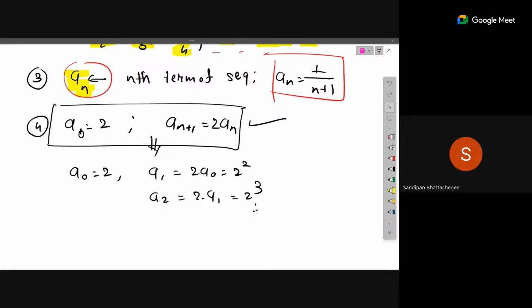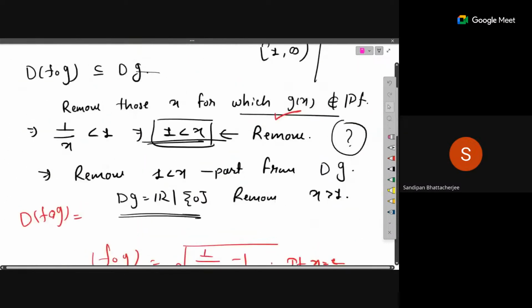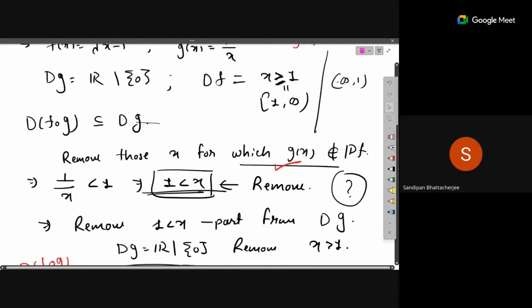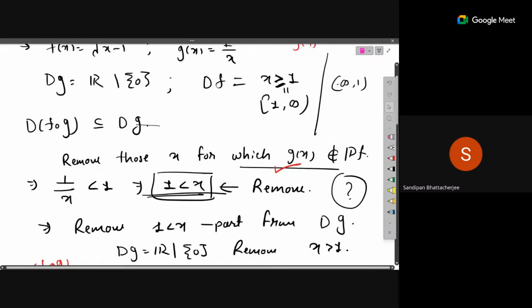Ma'am, just one thing. I have found a couple of things in the last question. In the last question, we are computing g of x. All those x's are excluded for which g(x) does not belong to the domain of f, right?